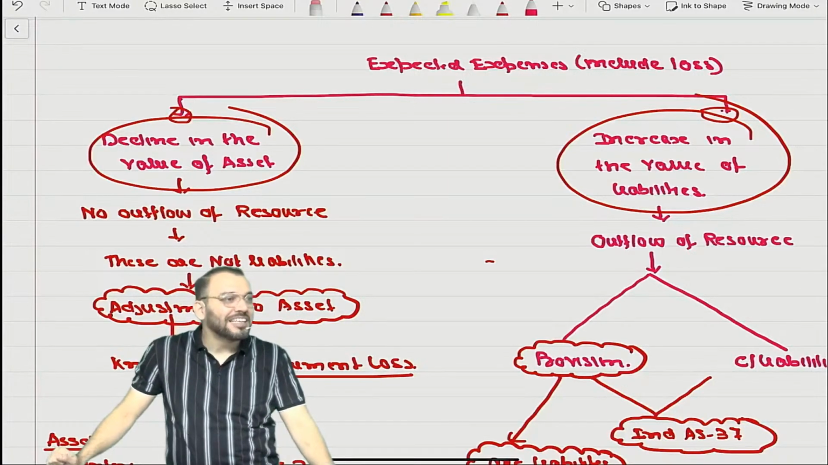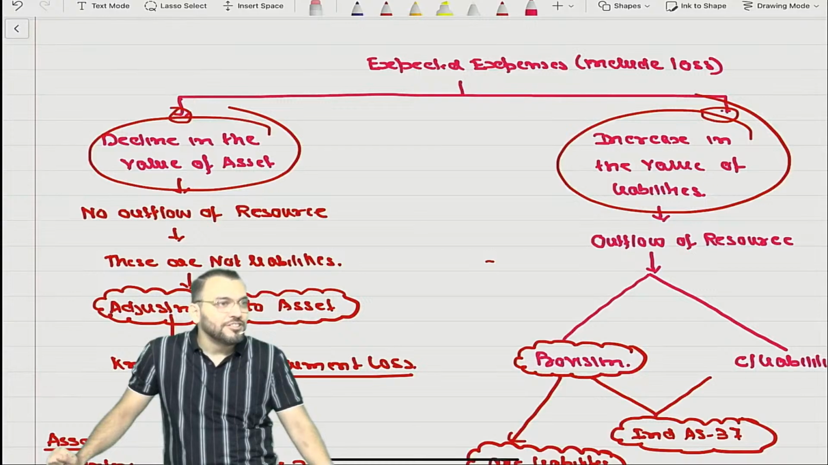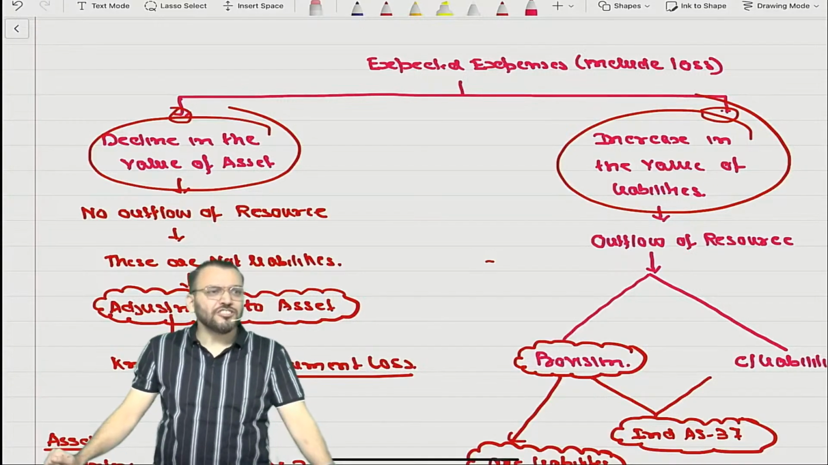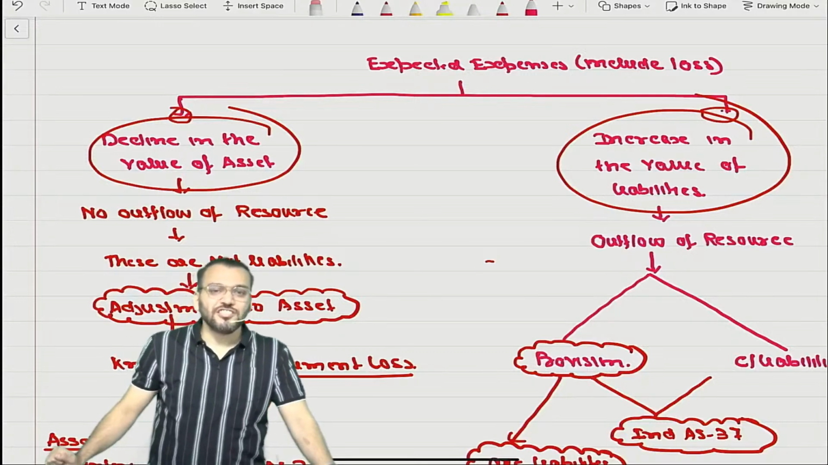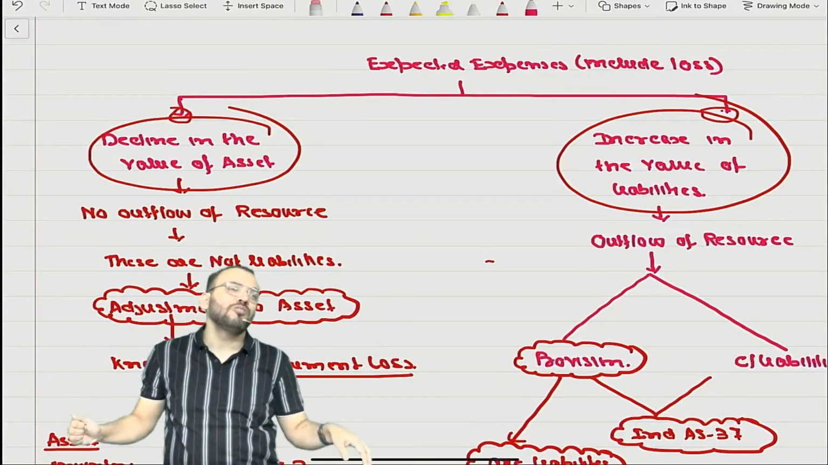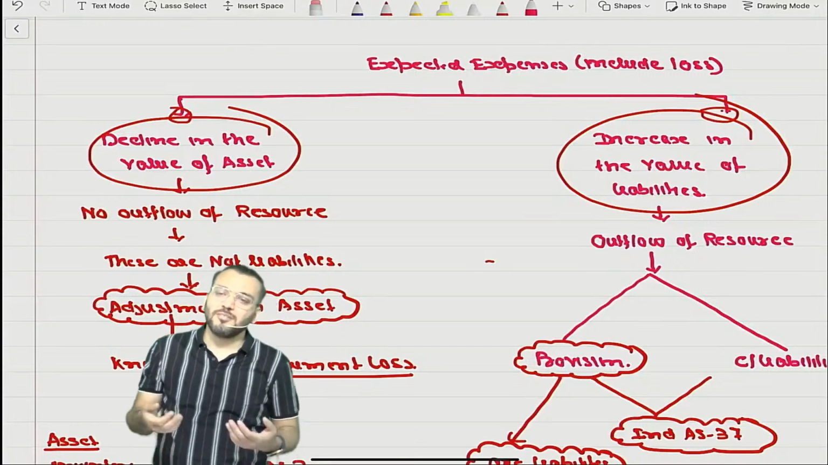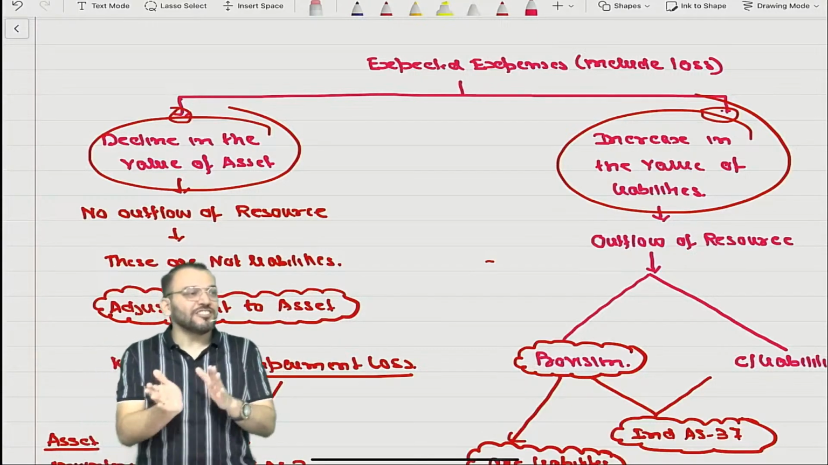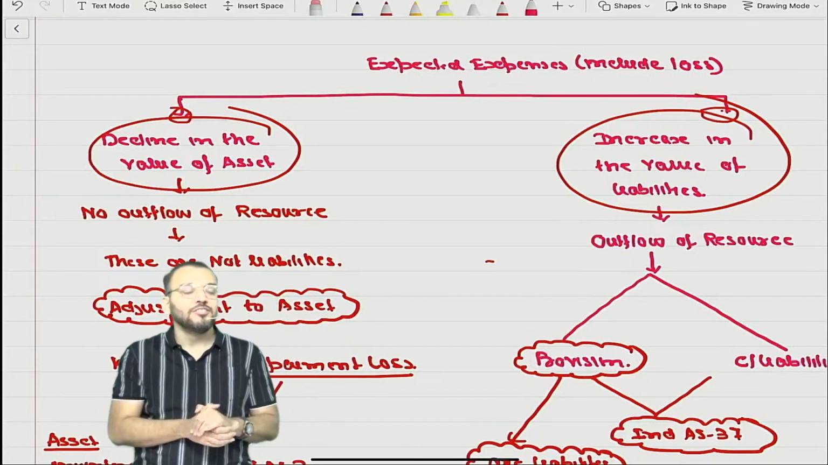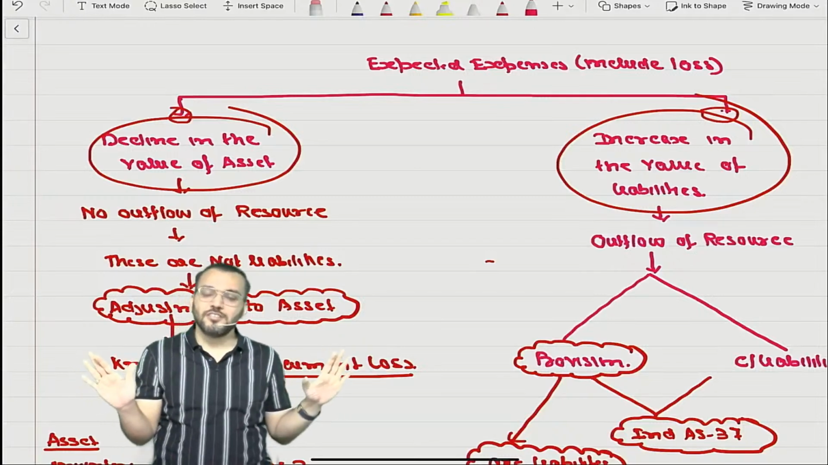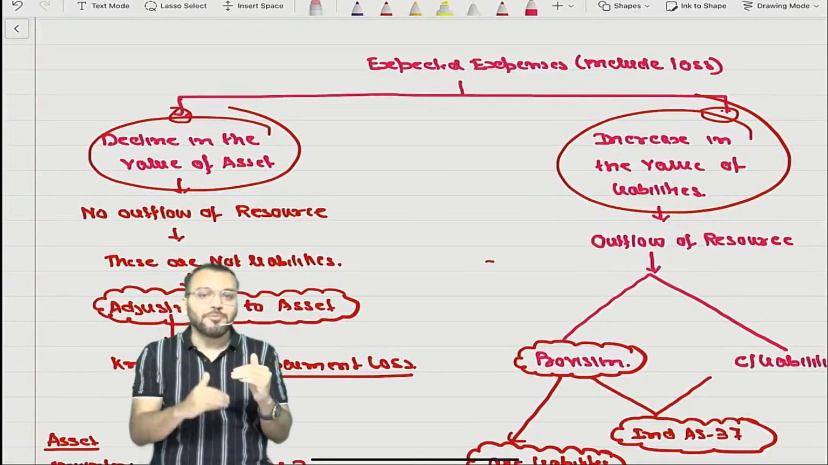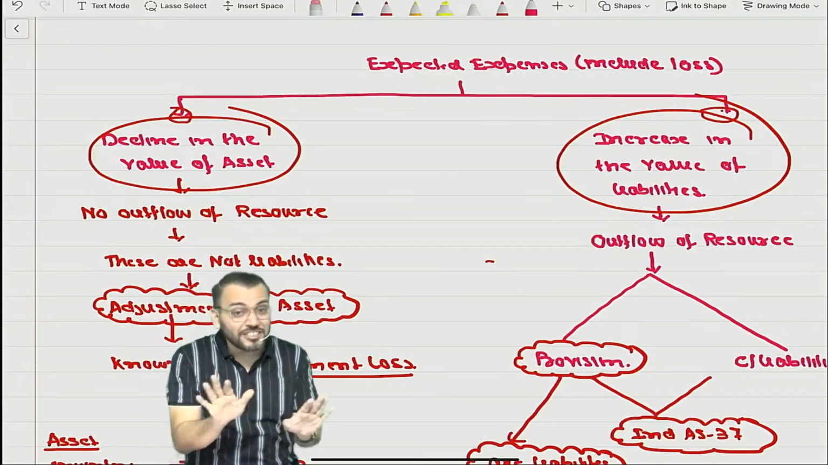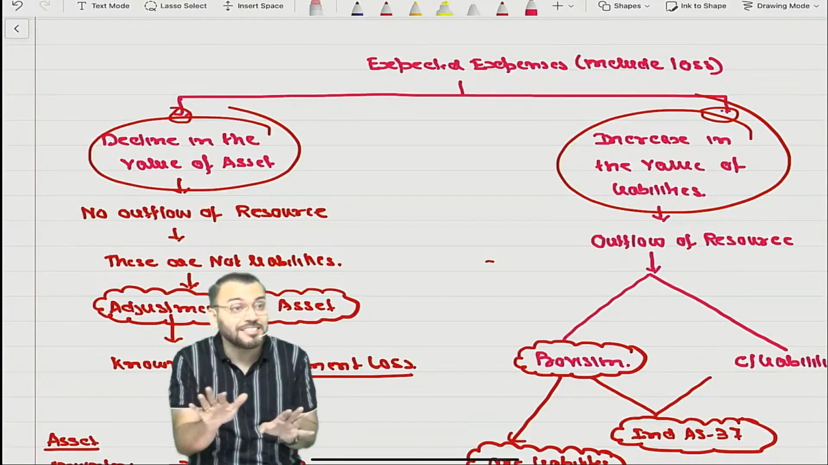Apportionment of capital expenditure. Whether depreciation is a decrease in the value of an asset? I'm asking something, yes or no, and you are silent. Depreciation is a decrease in the value of an asset? No, you don't know it. Depreciation does not mean a decrease in the value of an asset. Even the value of an asset may increase when you depreciate.